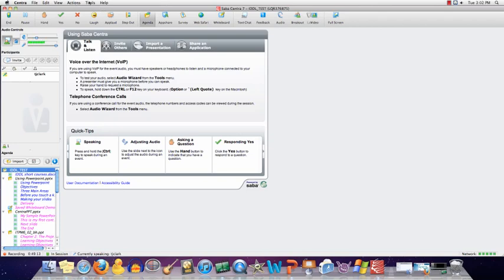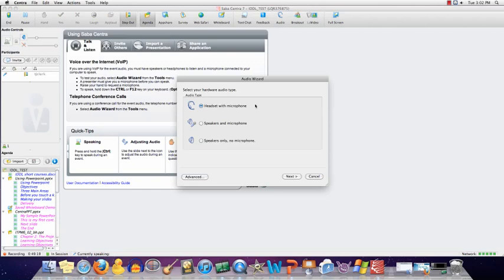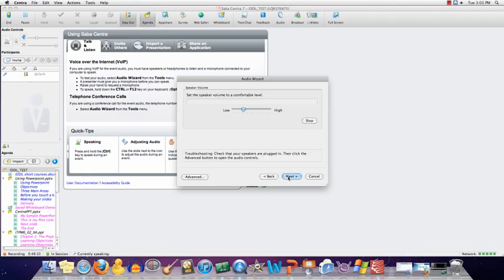To check audio, you select Tools, Audio Wizard, and then you want to select Headset with Microphone, because with speakers and microphone, this will cause feedback that you don't want. So you always want to use your headset with the microphone with your Centra in class. And click Next.